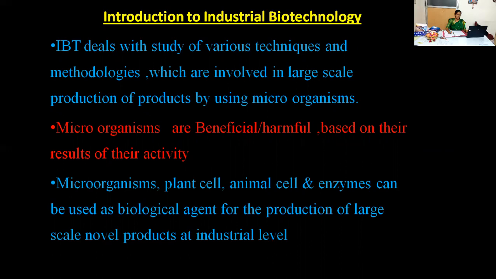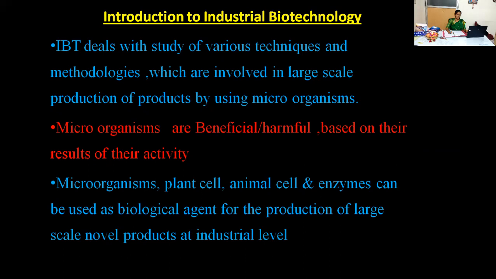Yes, we can obtain products like alcohol, alcoholic beverages, beer, organic acids like citric acid, antibiotics like penicillin, amino acids like glutamic acid, vitamin B12, and even enzymes. Then hormones, drugs, biofuels. Then yogurt, buttermilk, idli, cheese, tempeh, and some microbial foods like single cell proteins and single cell oils.